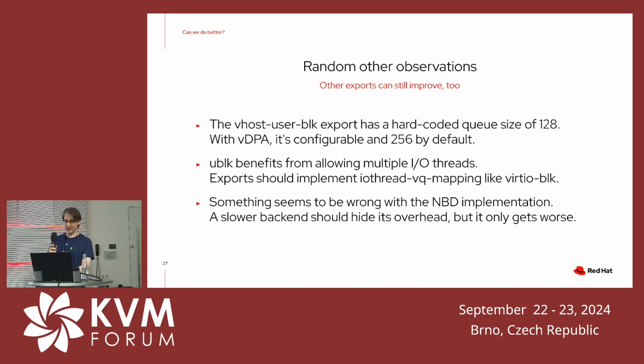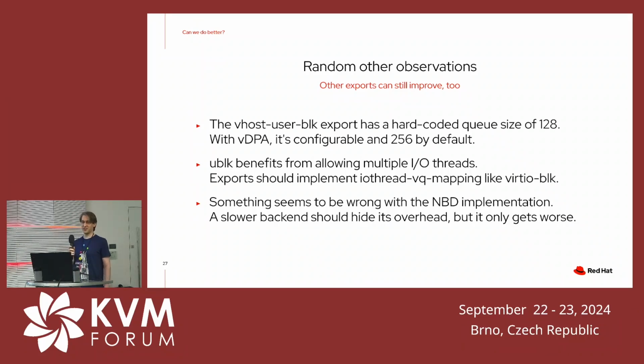And finally, I have made a few other optimizations and observations about what you could optimize in other block drivers. The first thing is the difference that I noticed between vhost user block and VDPA VirtIO block. They have different queue sizes by default. That seems to be an accident, because it was updated at one point for all of the VirtIO block implementations except vhost user. So we probably should just fix that. But as I also said, it didn't really fix the performance difference.